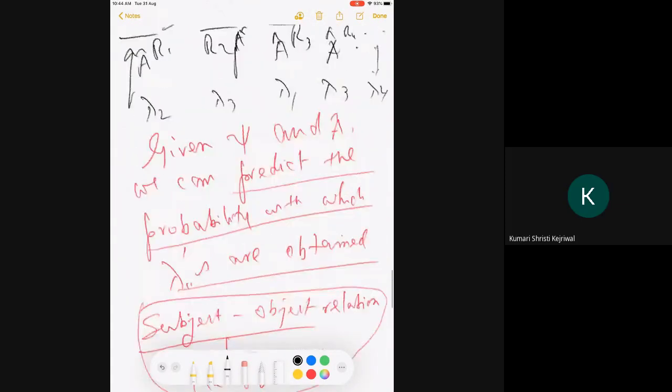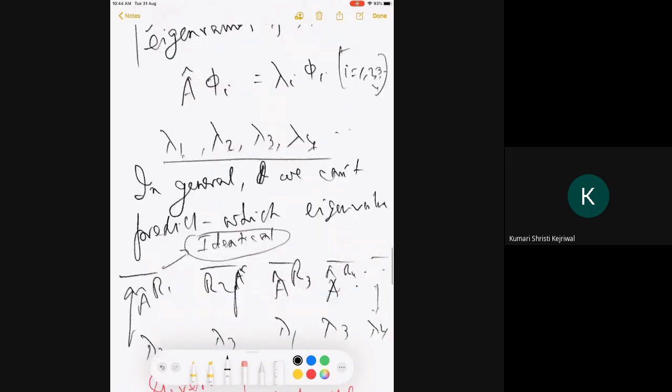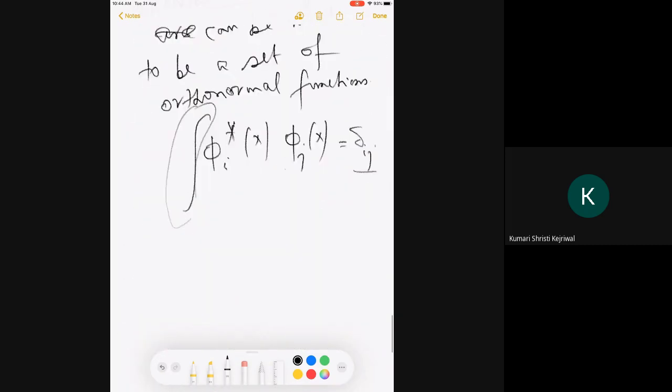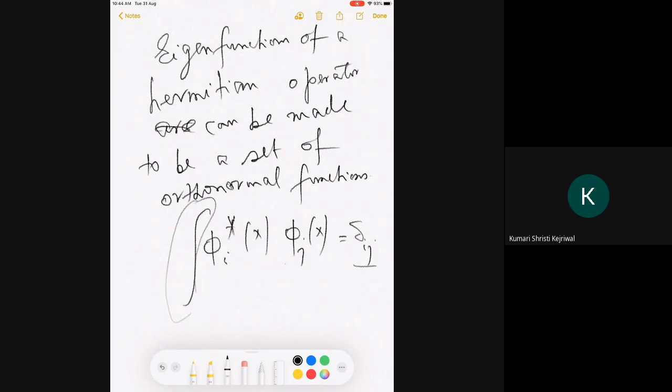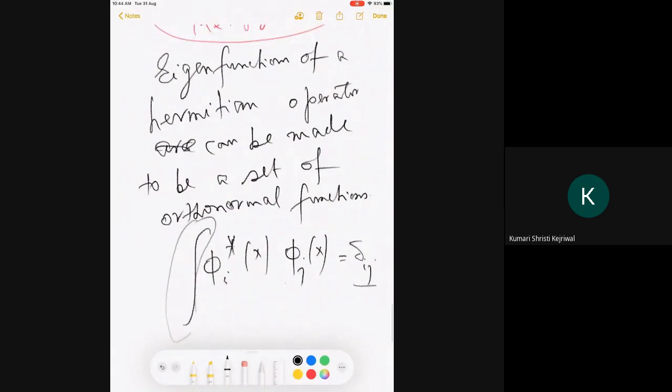So I have said the real eigenvalues. Now I'm talking about the eigenfunctions. They can be made to be a set of orthonormal functions without any loss of generality. I'm not going to prove this theorem. Maybe at some time in the teaching, in a tutorial class, I'll try to prove it. But that's really a theorem too. I said that there is one theorem more I will have to teach, but that's this actually.